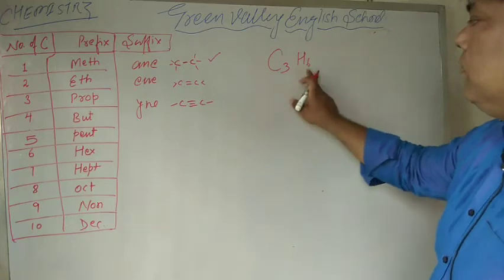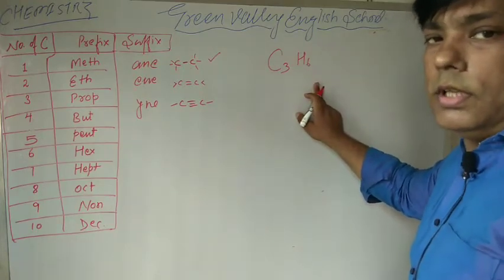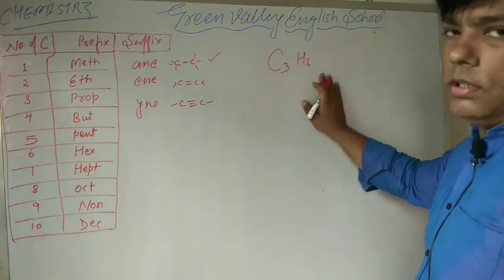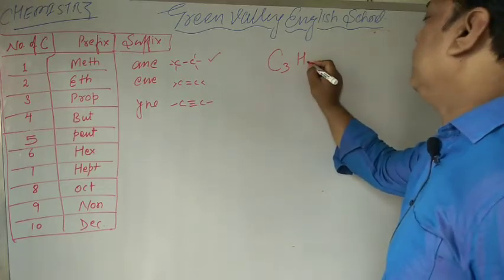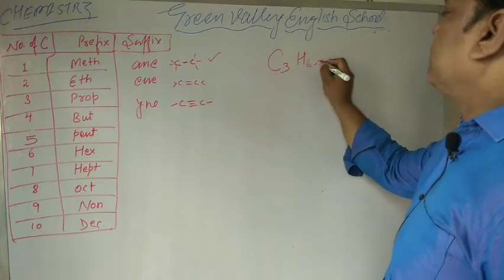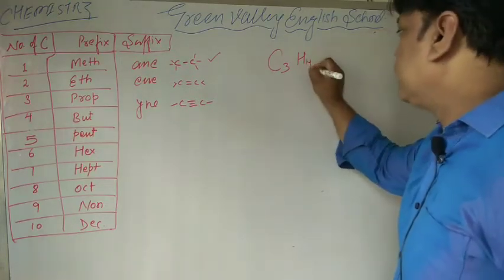Okay, let's take one more example. C3H6. The number of hydrogen atoms is double that of carbon, so there should be a double bond between carbon and carbon. If it is C3H6 minus 2, that means 4, C3H4.